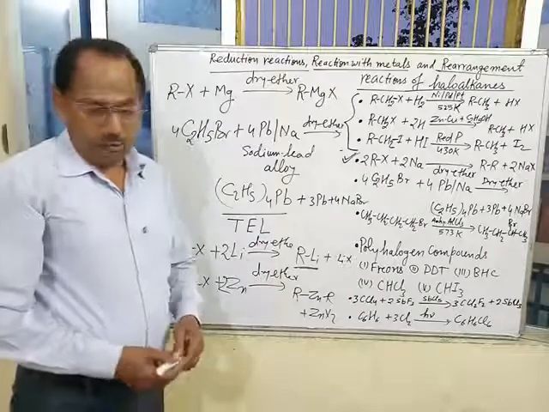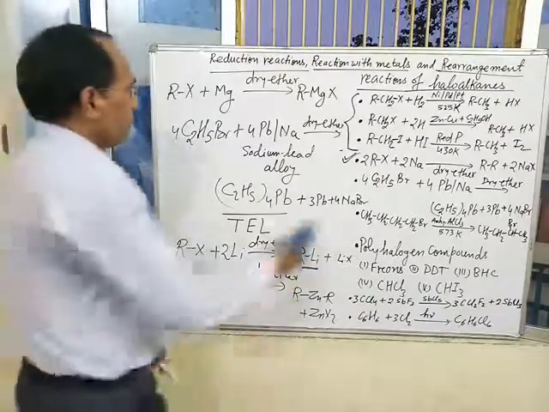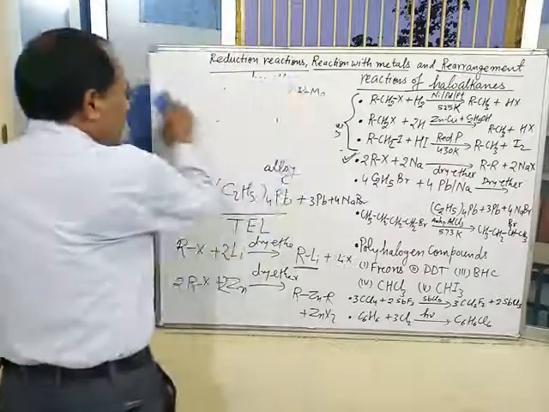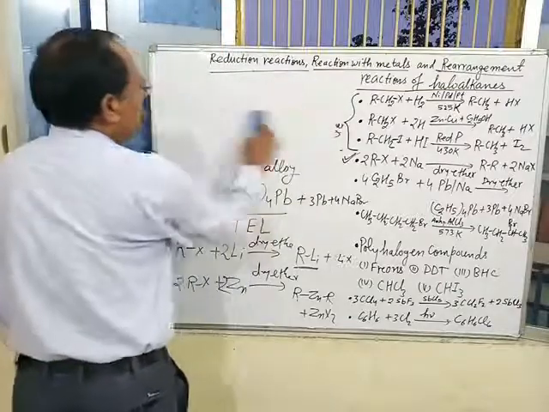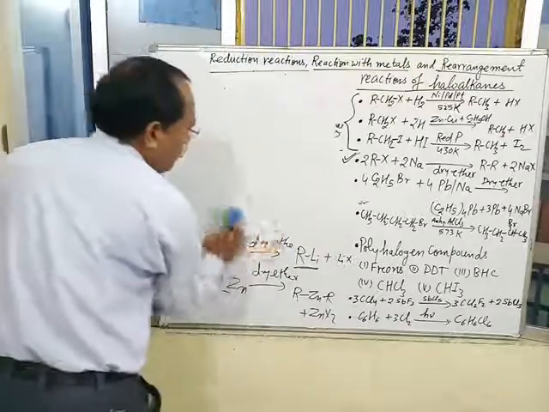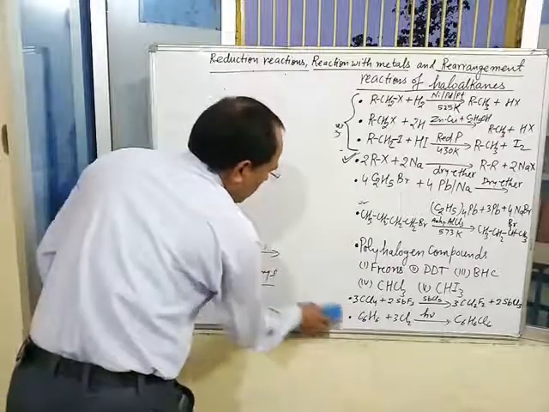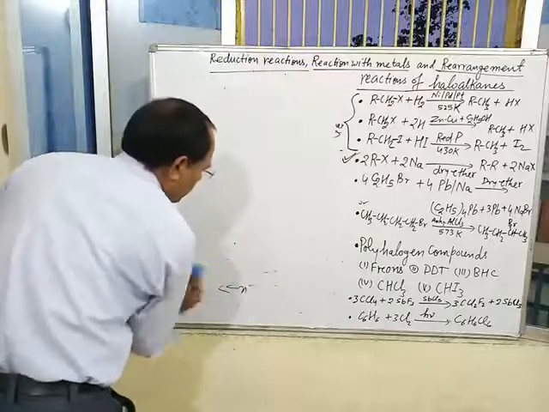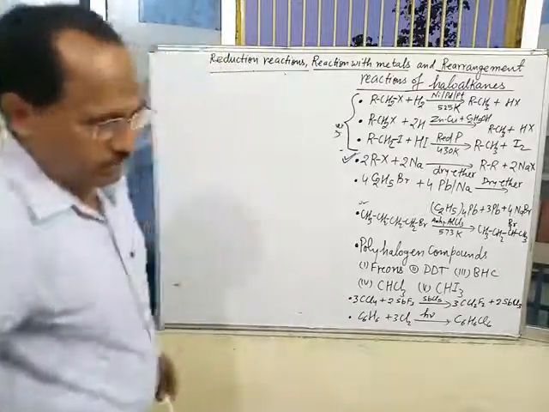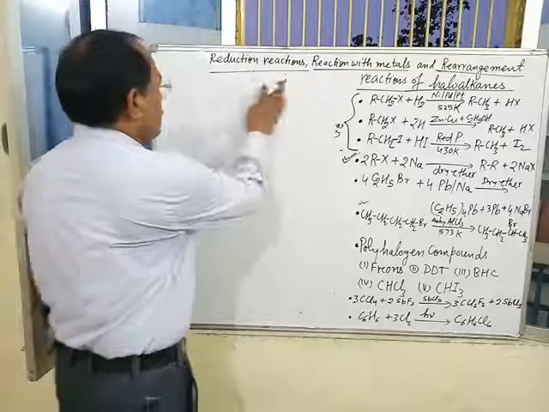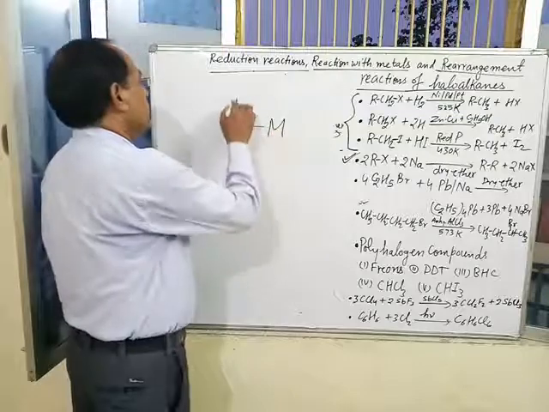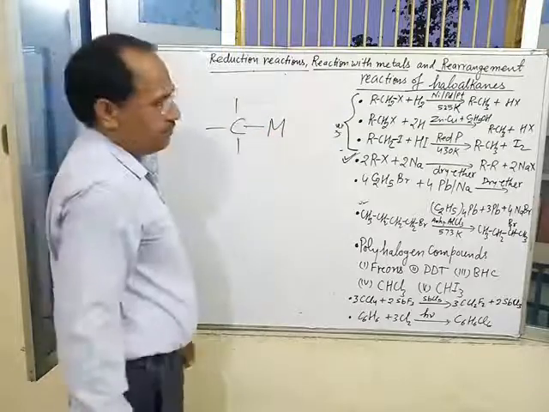Why are they called organometallic compounds? Because in these compounds at least one carbon metal bond is present. Means compounds containing at least one carbon metal bond are called organometallic compounds. And organometallic compounds are generally represented by this general formula.